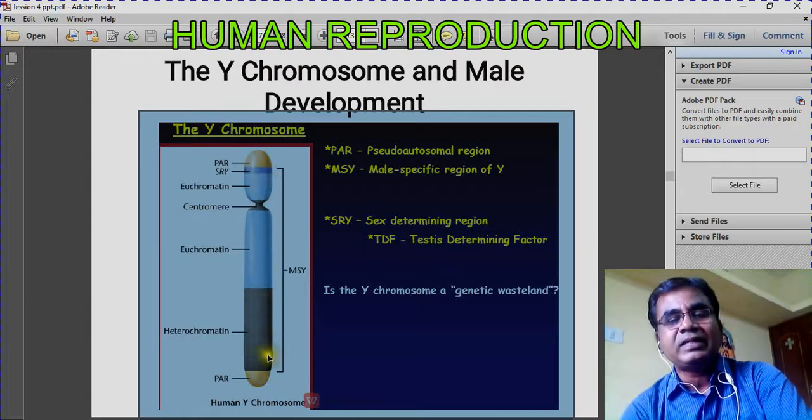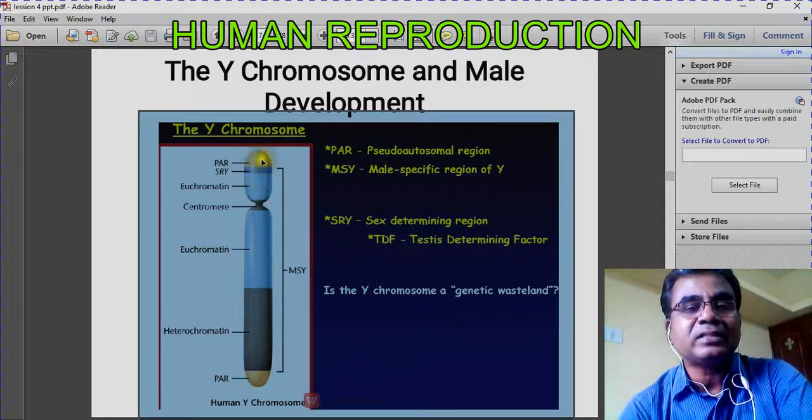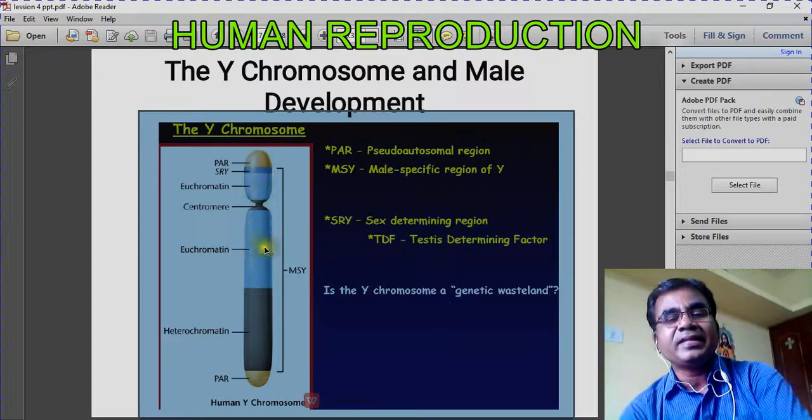What about the remaining 95% of the region? That is called the non-combining region of Y. I said the PAR region is the combining region of Y. The remaining region is the non-combining region of Y. Otherwise you can say male specific region of Y, because these regions are only found in the Y chromosome.